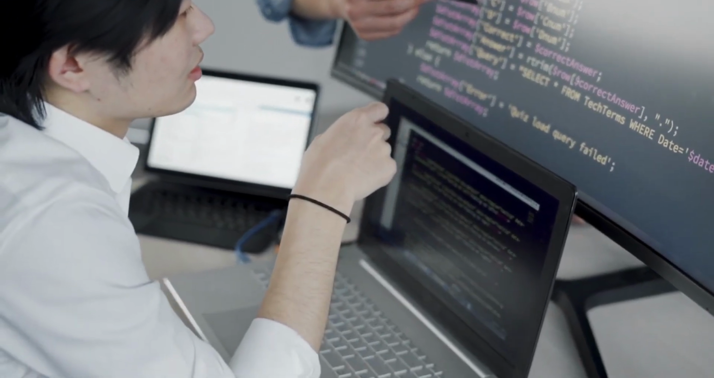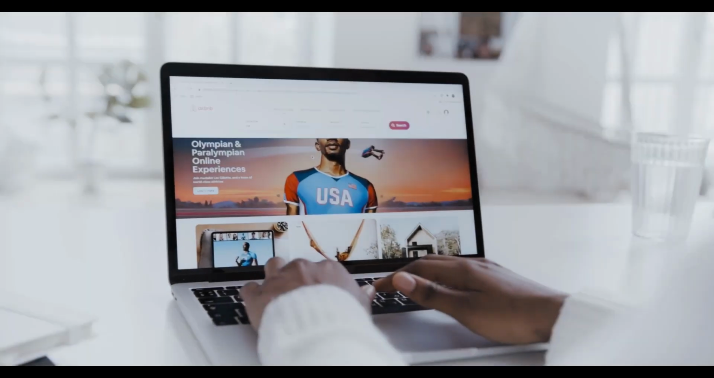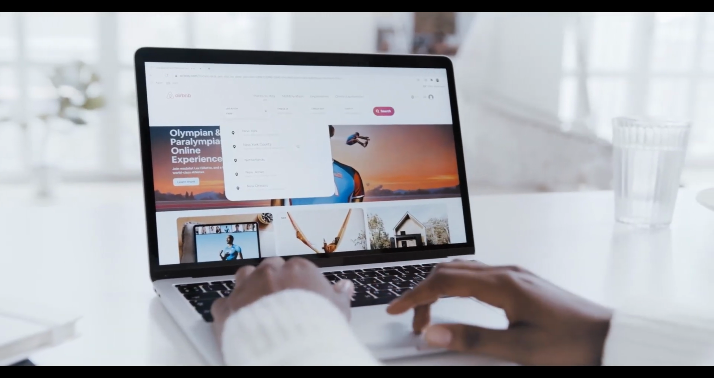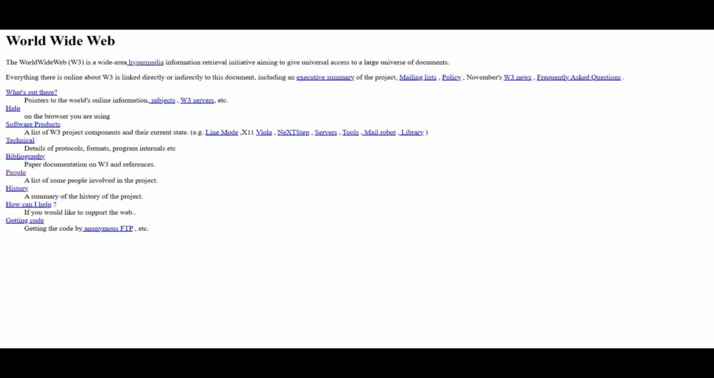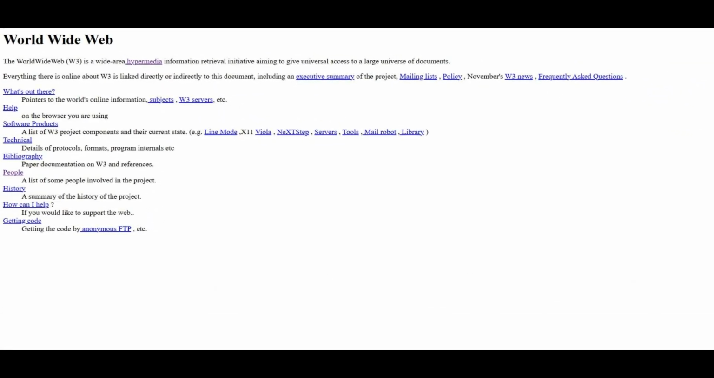But let's pause for a moment. What exactly did that first web page look like? Unlike the dynamic and colorful websites we see today, it was as basic as it gets. No images, no videos, no flashy design. Just plain text with a few blue hyperlinks. It was the essence of functionality over form. And yet, in its simplicity lay its brilliance.